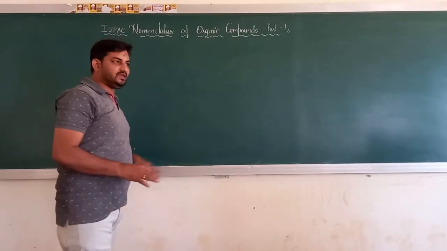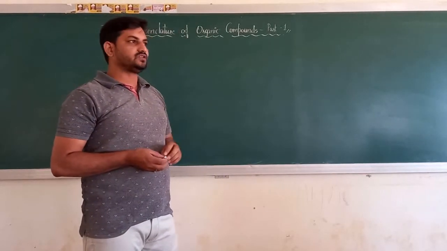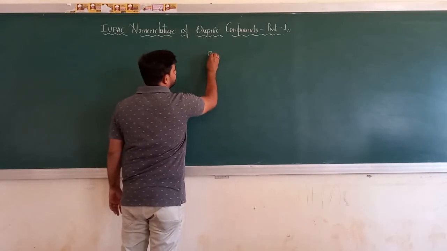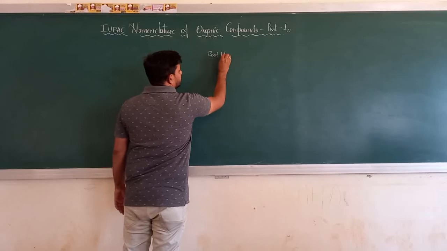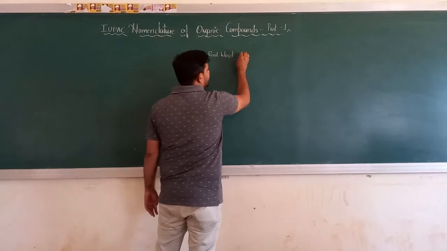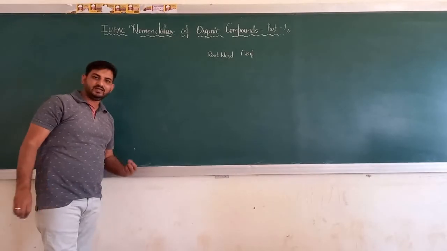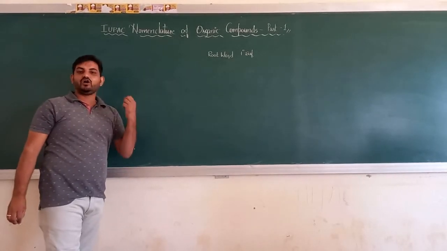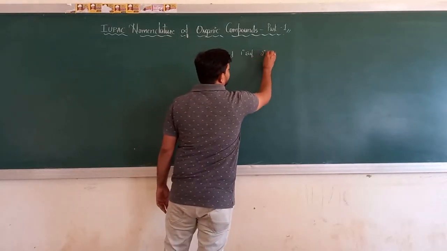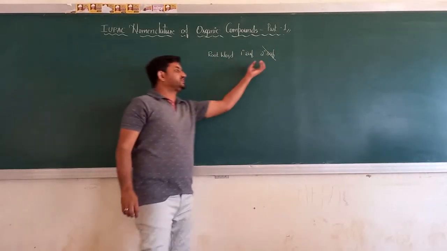So let's make things very easy. In the previous episode, my PUC first year students, I have dealt with the concept when I said that the IUPAC nomenclature consists of a root word that will give you an idea about the parent chain. It has a primary suffix. The primary suffix will tell you whether it is an alkane, an alkene, or an alkyne. Then today there will be no question of a secondary suffix because we are not dealing with the functional group. Secondary suffix comes into play